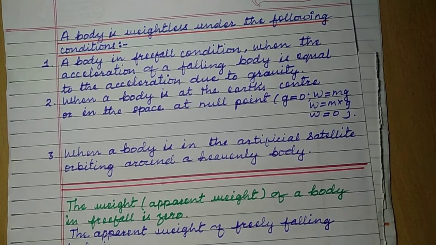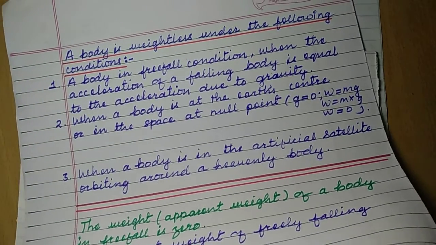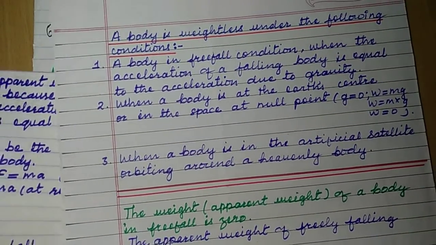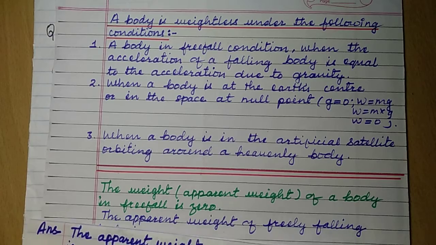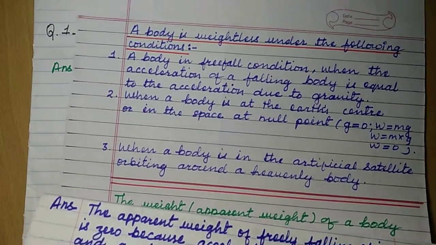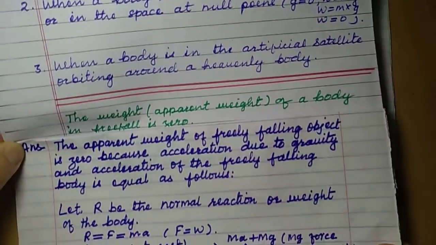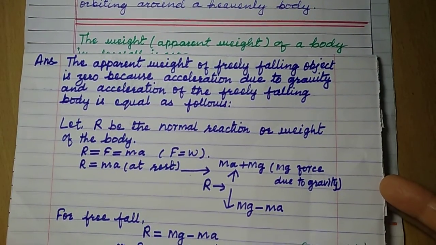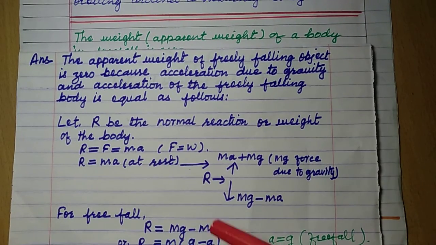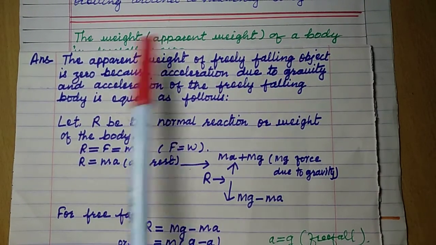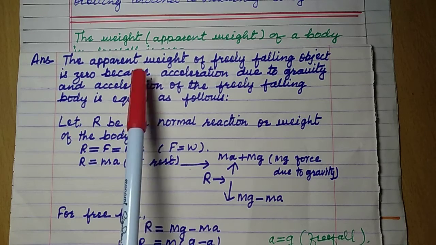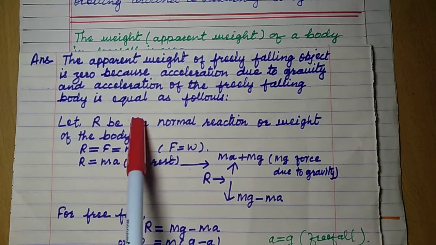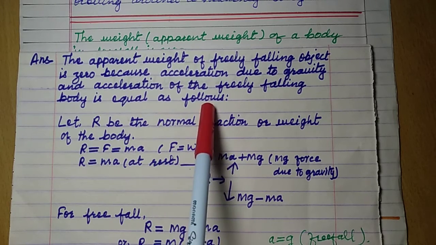So whenever a body is in free fall condition, it is weightless. So far we have been studying that the body is weightless in free fall condition. How does this happen? We are going to see the calculation here, how a body becomes weightless in free fall condition. You see this one: the apparent weight of a freely falling object is 0 because acceleration due to gravity and acceleration of the freely falling body are equal, as follows.